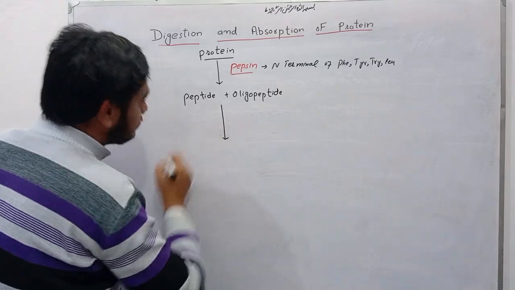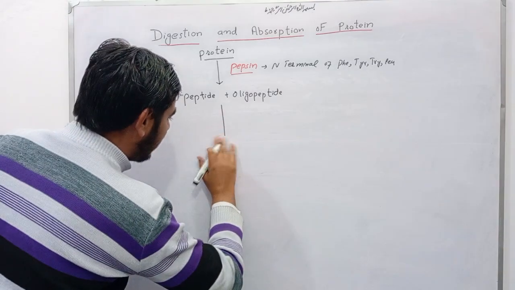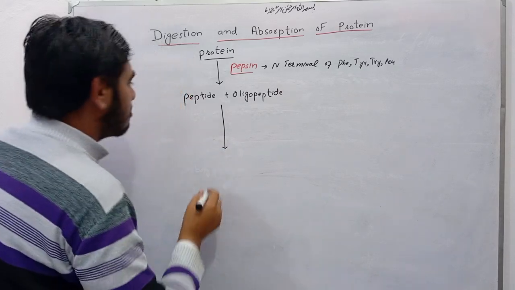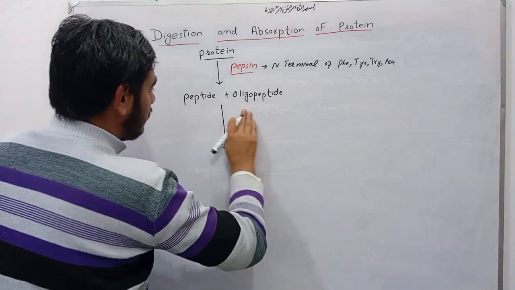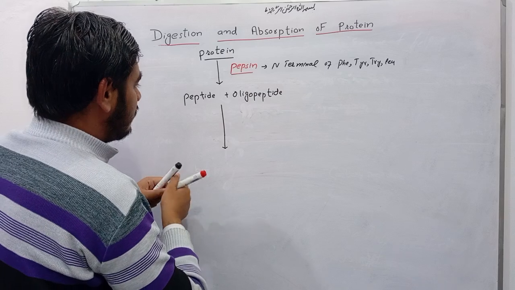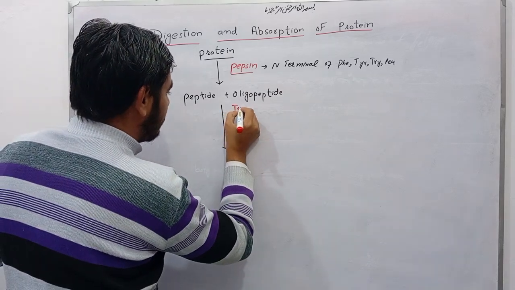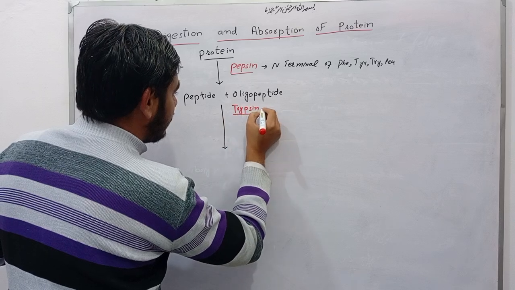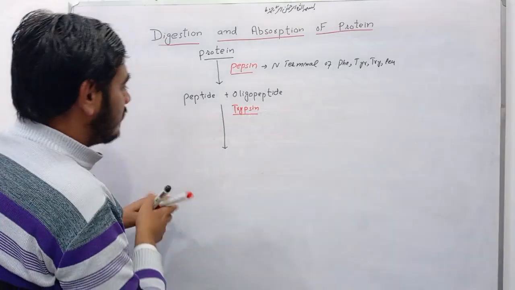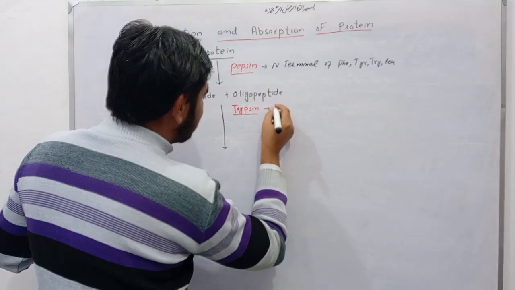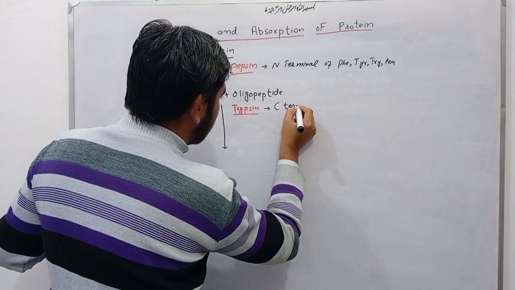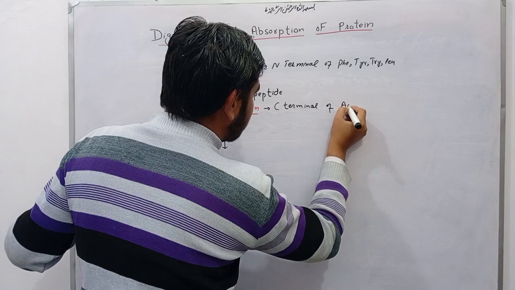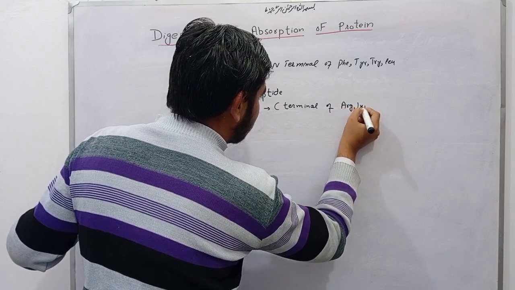Now there is action of other enzymes. First of all, that is trypsin. This trypsin acts upon the C terminal of arginine and lysine.